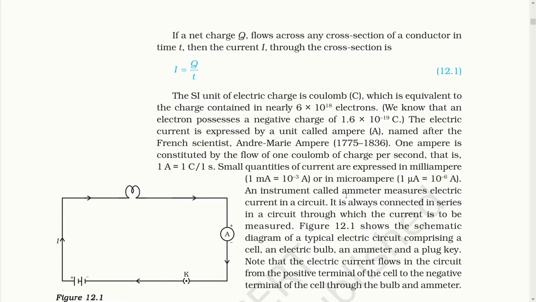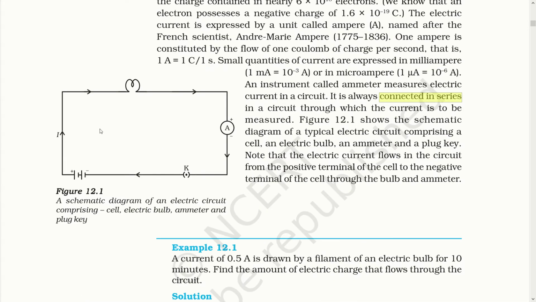An instrument called ammeter measures electric current in a circuit. It is always connected in series. We will study about series and parallel connection in the further chapter. Figure 12.1, the one given on the left hand side, shows the schematic diagram of a typical electric circuit.